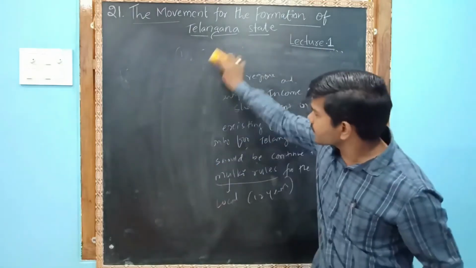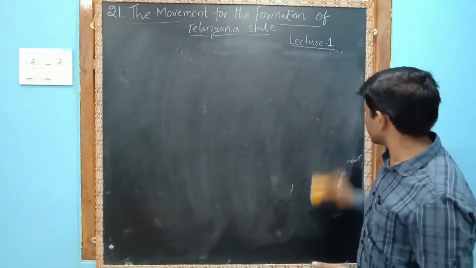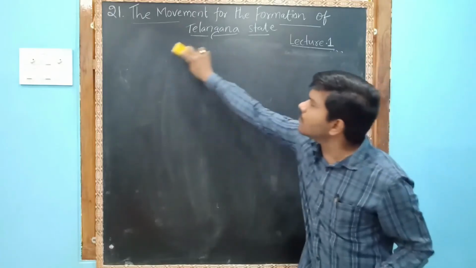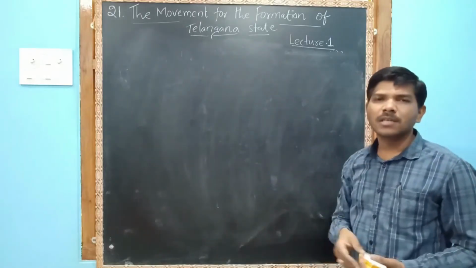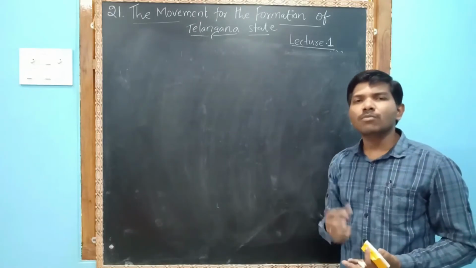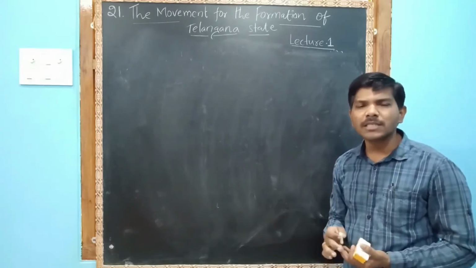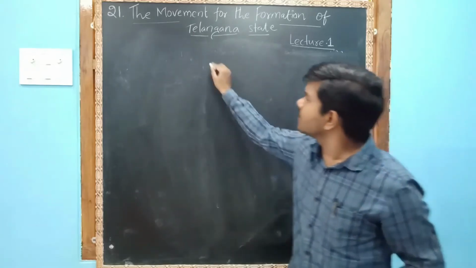The fourth one, very important one, is this. It is the heart of the gentleman agreement. Fourth one is the regional committee.